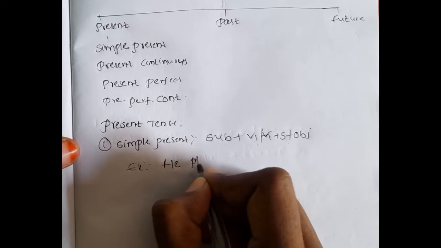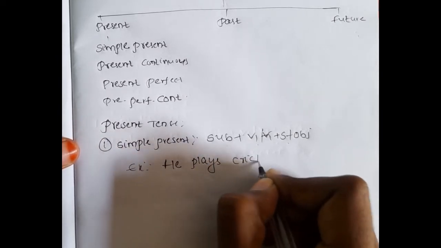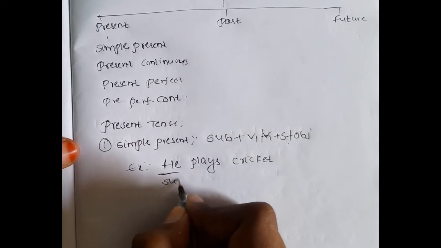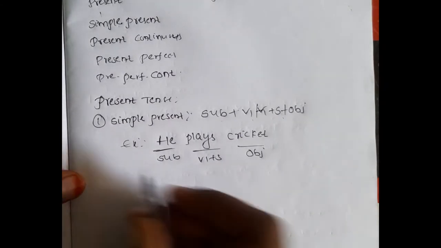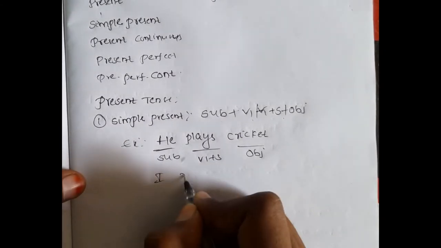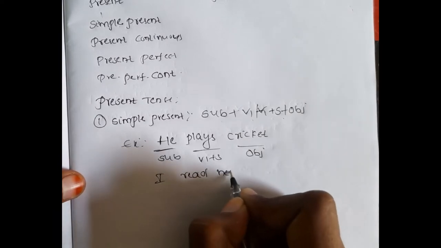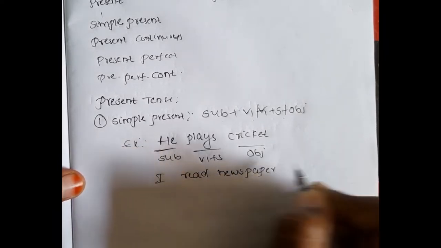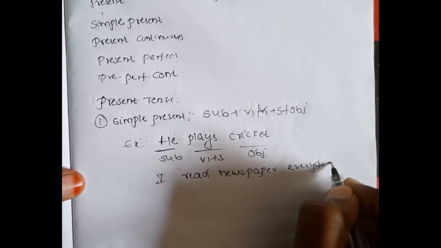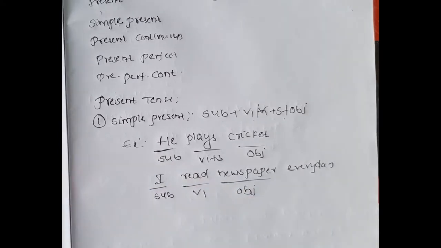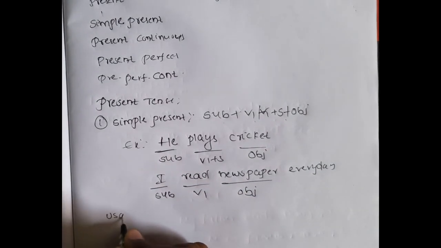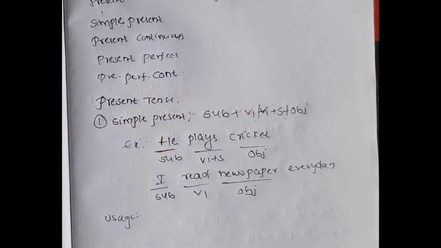He plays cricket. Now this is the subject, it is V1 plus S form, and object. Let's see another example. I read newspaper every day. Subject plus V1 plus object. Generally this tense is used for ongoing actions, regular actions, the actions which occur regularly. All those actions are denoted in simple present tense.